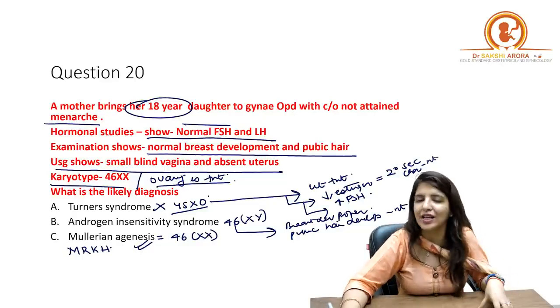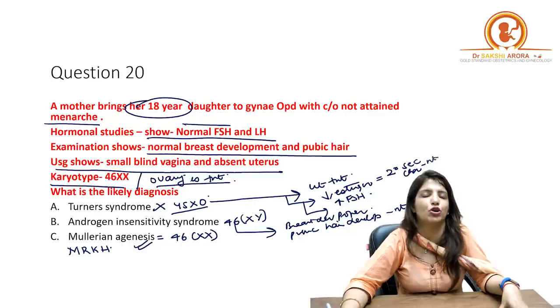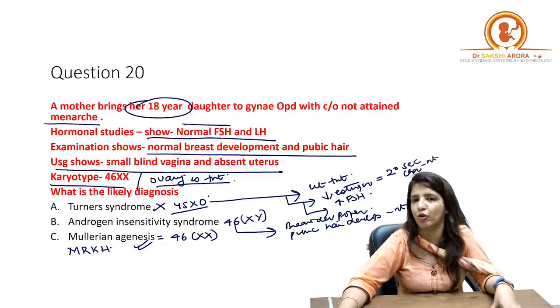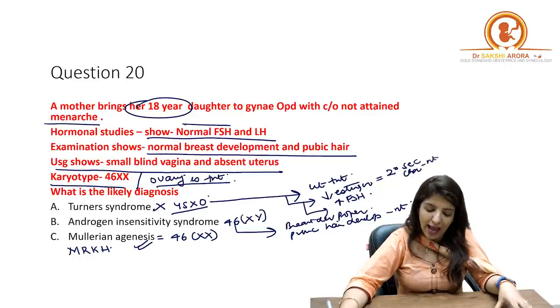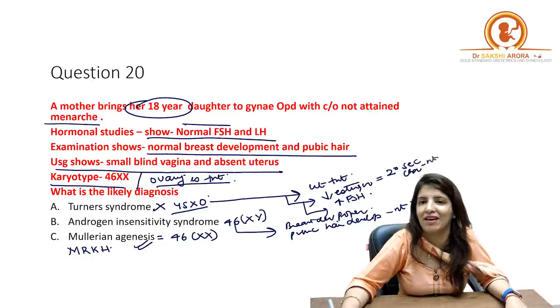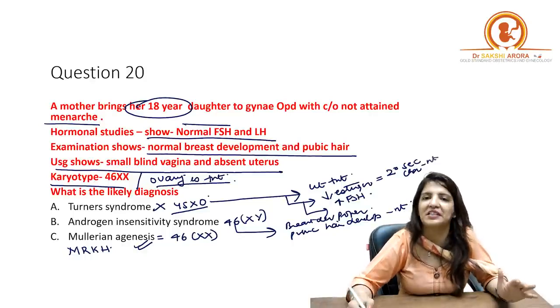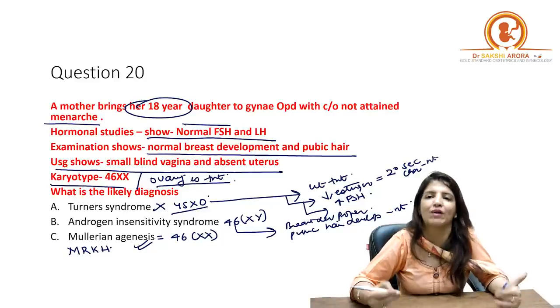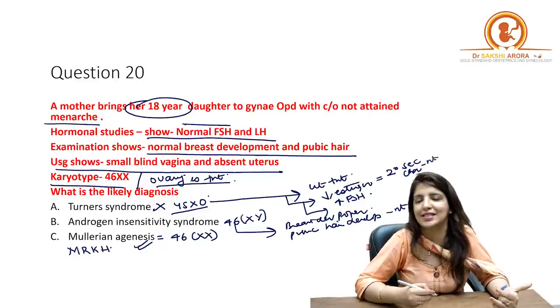So typically you get a question that breast development corresponds to Tanner stage 4 or 5, but pubic hair and axillary hair corresponds to Tanner stage 1 and 2. And here they are saying there is normal breast development and pubic hair development. So again, it cannot be a case of androgen insensitivity syndrome, and we come to Mullerian agenesis as our answer.